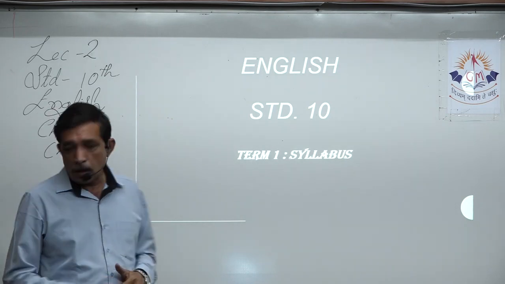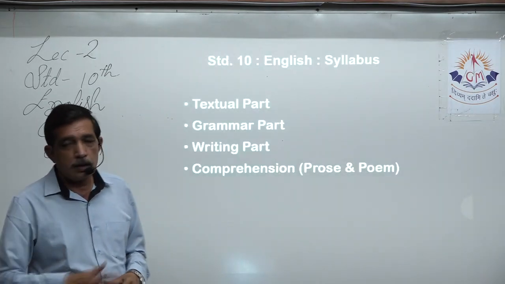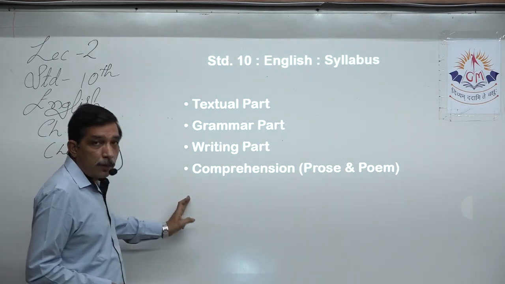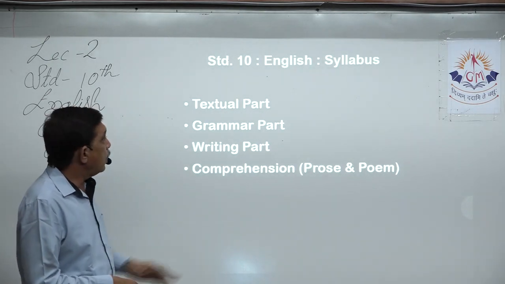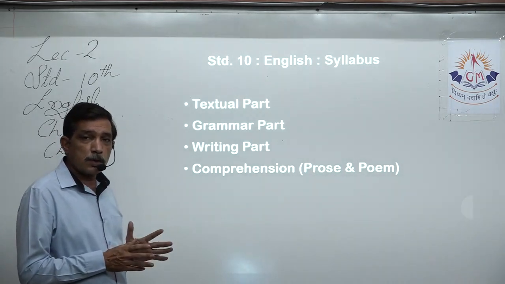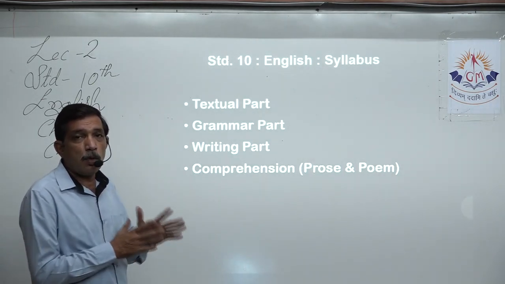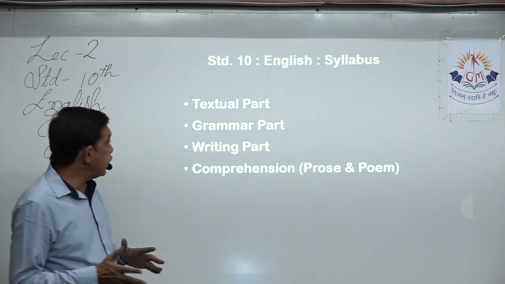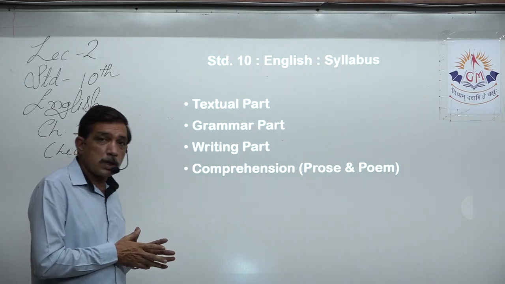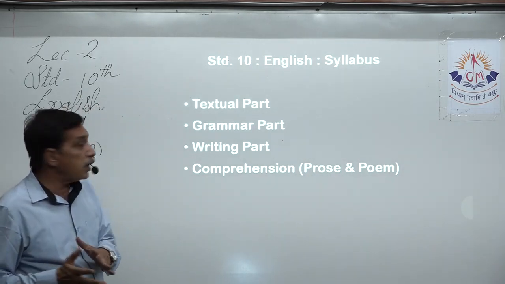First thing is the syllabus. The syllabus contains the textual part, grammar part, writing part and comprehension part. In the textual part you will have question answers from both the books. It can be the main book, it can be the supplementary book. In the poem part also there will be question answers, and there will be figures of speech.